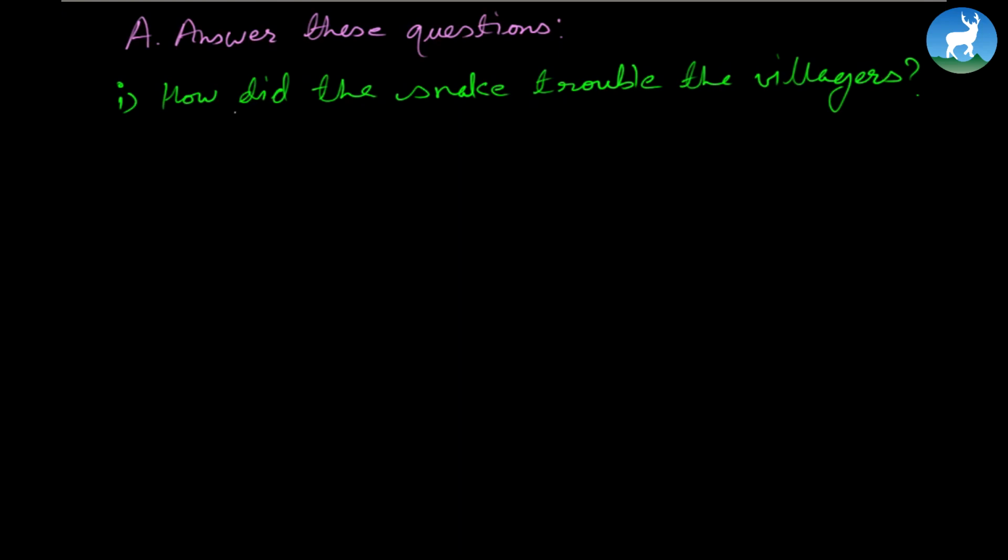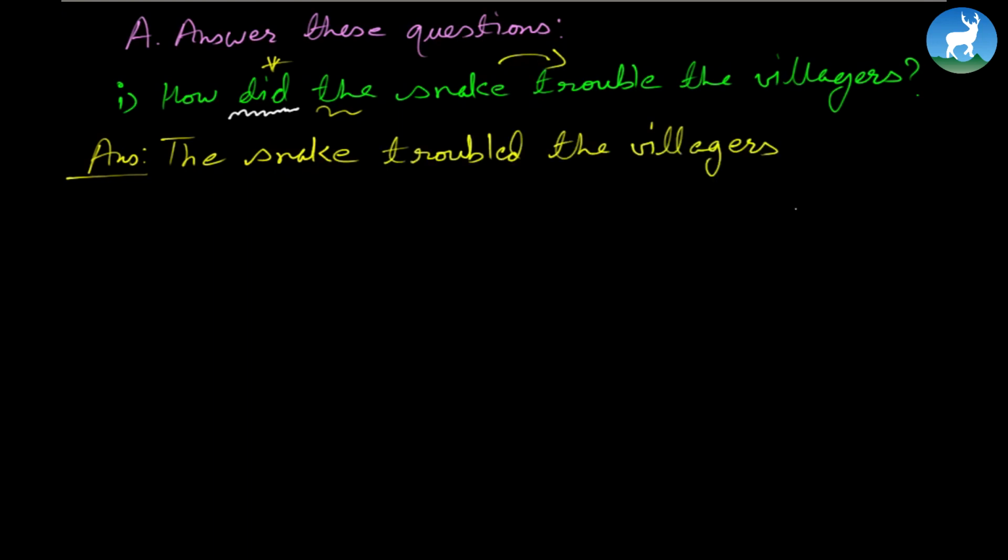Now, observe the tense. The question is asked in how did, simple past, okay? So we keep that in mind and we write down the answer. Remember, most of the times, the first part begins right from the question. So we begin: the snake. Now, because it's in simple past, we have to take the following verb to simple past, by adding ed in this case. How did the snake trouble the village? How did the snake create a great trouble to the villagers?